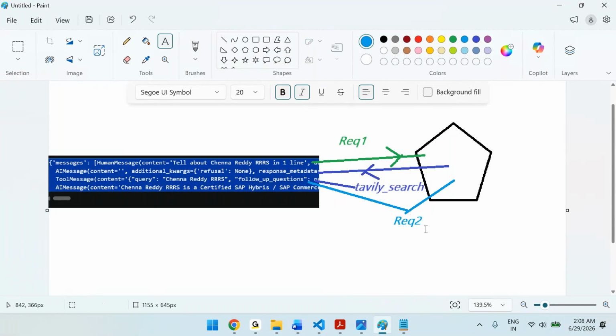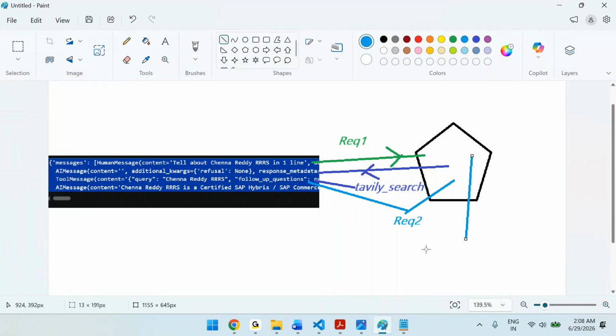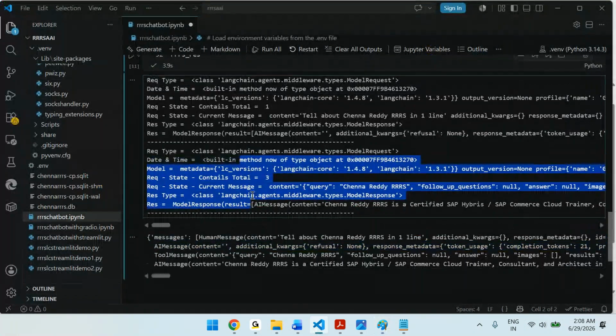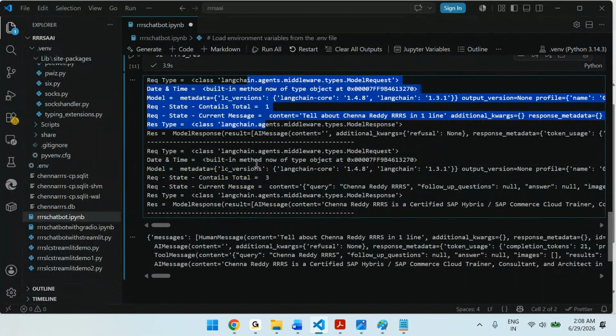With what? With the prompt and tool information, tool completion information. Now what will this do? This will do summarization and put all the information in the next AI message. That means two requests are there, two model requests are there. So that's why you can see it got printed two times.